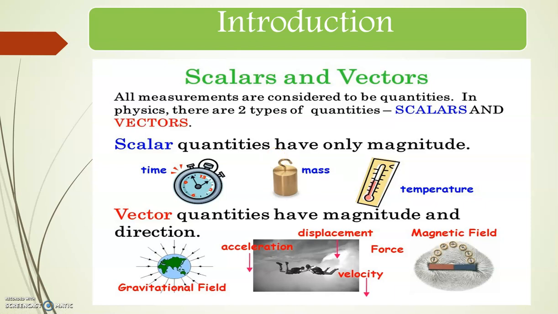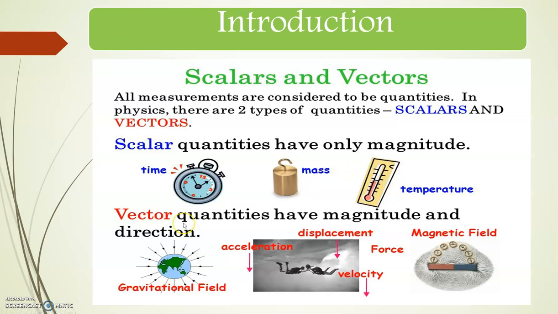Here are some examples of scalars. Consider the clock. It shows only the time, so it has only magnitude. Consider the mass. It has only the weight. Next, see the thermometer. It shows only the temperature. So these examples are scalars. They show only the magnitude.